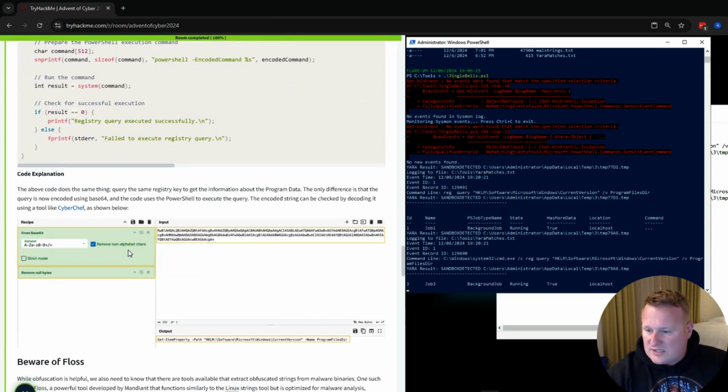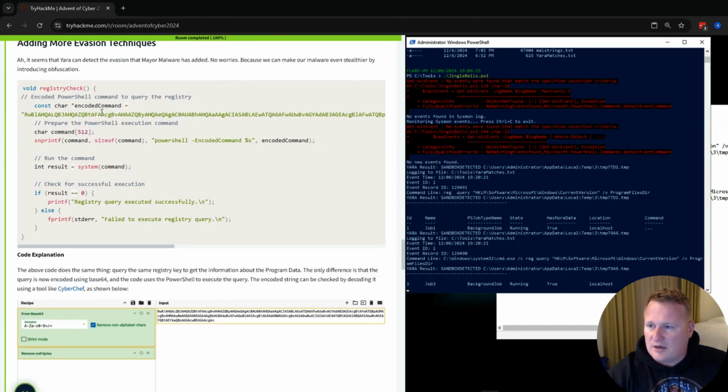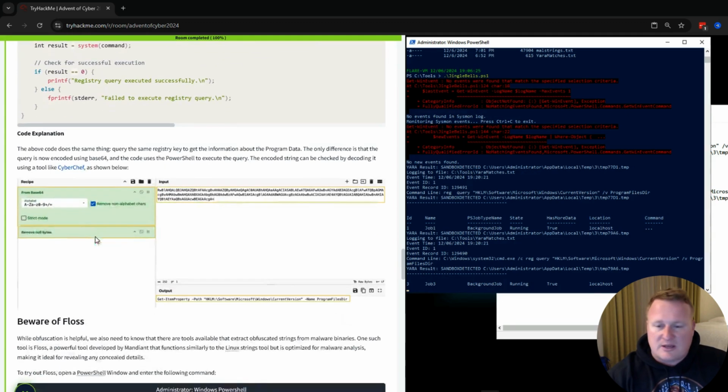So we see that when we put this huge block of the encoded command into CyberChef, it looks like it's doing a Get-ItemProperty for a path heading into the HKLM Windows registry, Software, Microsoft, Windows, CurrentVersion, and then getting the names of ProgramFilesDir.